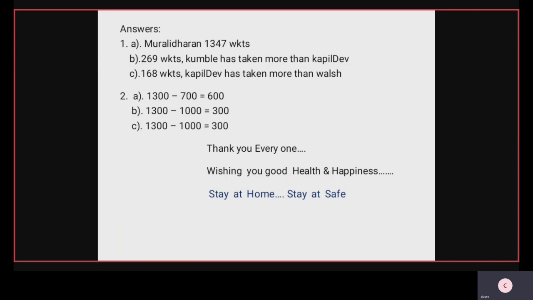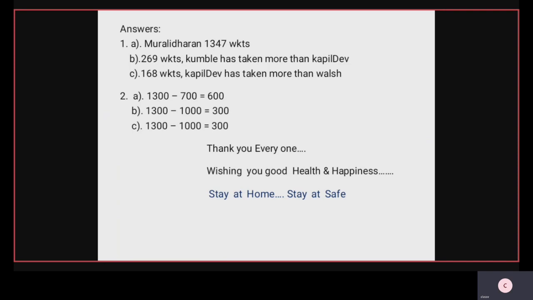Kapil Dev has taken more than Walsh. Now question number 2 answers are: A answer 1300 minus 700 equal to 600. Now B answer 1300 minus 1000 is equal to 300. C answer 1300 minus 1000 is equal to 300.